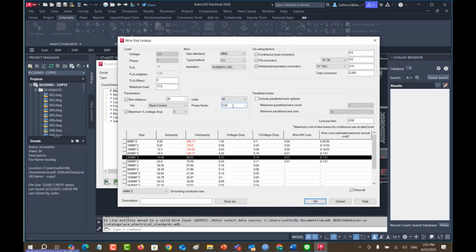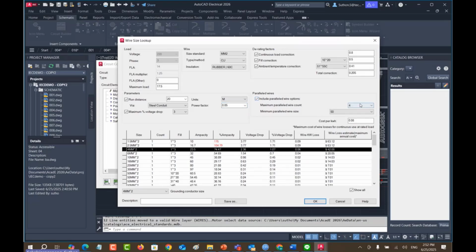And power factor, my factory is quite high standard, so power factor is quite high, close to 1, right? 0.85 is the default that factory should do. But normal is 0.6. So you have to compare to reimburse the cost of the system. But this time, for example, I use 0.85. And the parallel wires, in one phase, I use 4 or 3 or 2 conductors. It depends on my choice, but this time I use 4 instead.